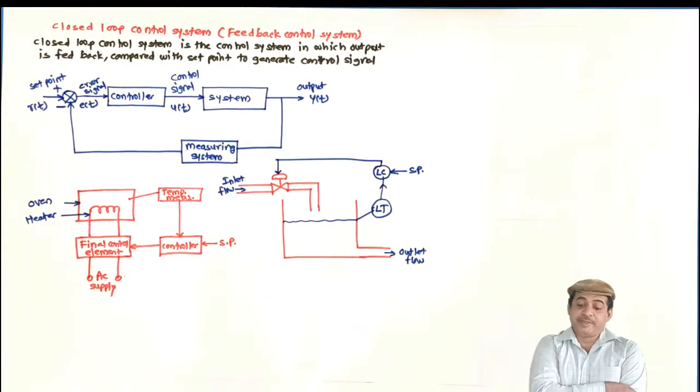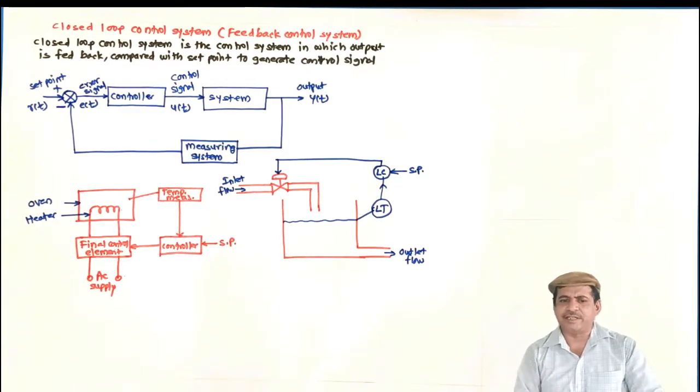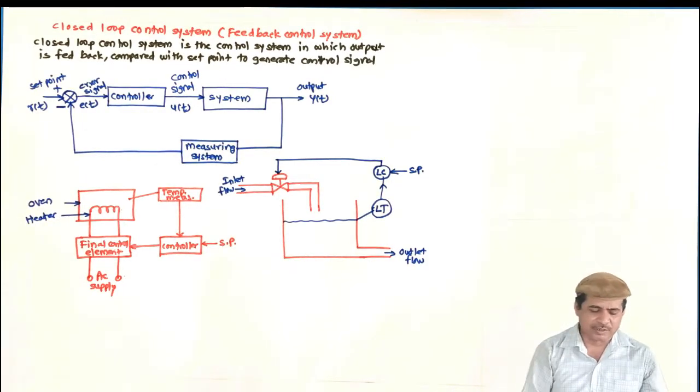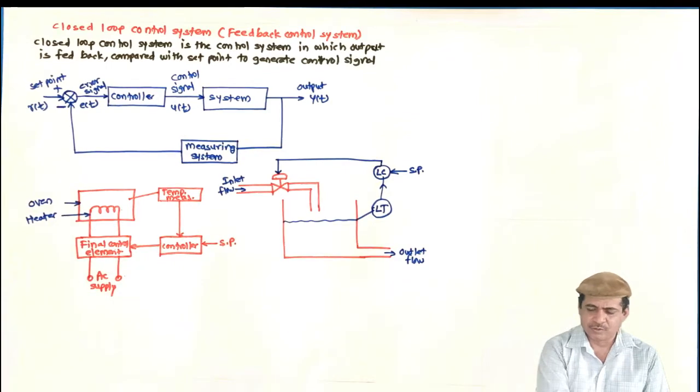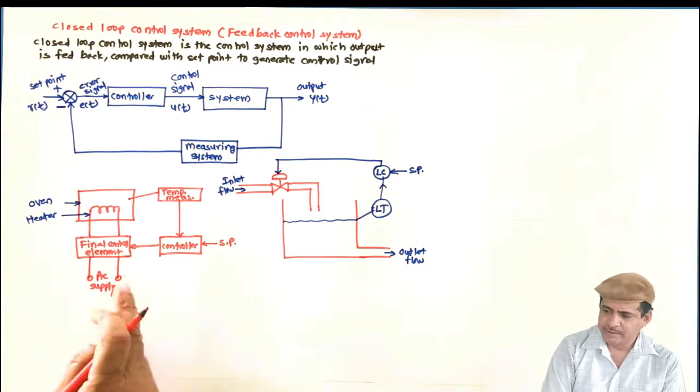Now let us see its features on the same basis. The points that were covered earlier, the same points we will consider. So these are the examples.